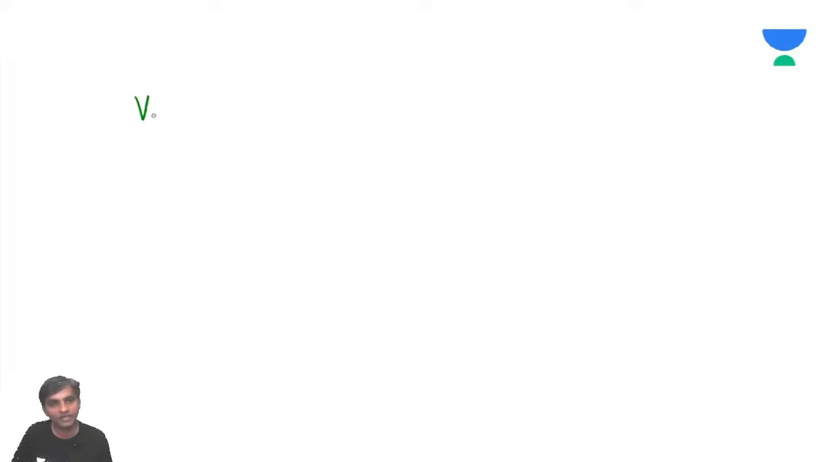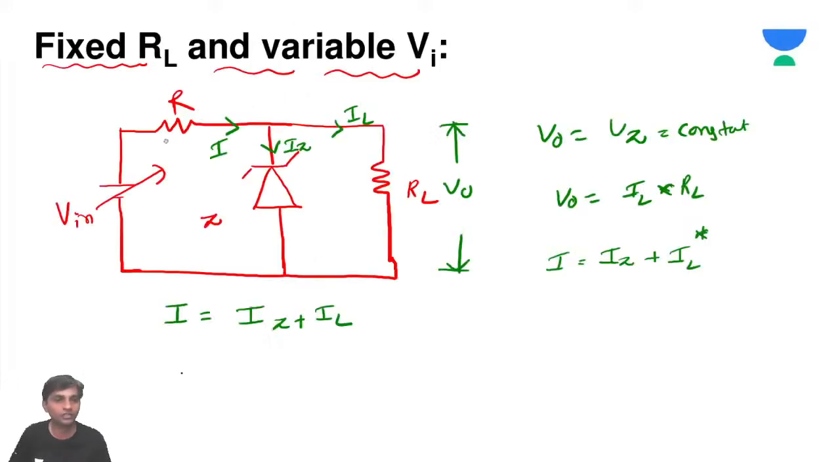Now if V input is maximum, what happens, sir? Apply KVL, simple KVL here. So this is going to be VR, plus minus. So if V input is maximum, VR is maximum, because this voltage is constant, yes or no? Why is it constant? This is breakdown. So V output is going to be Vz only. So apply KVL. What will we get? V input is equal to VR plus Vz.